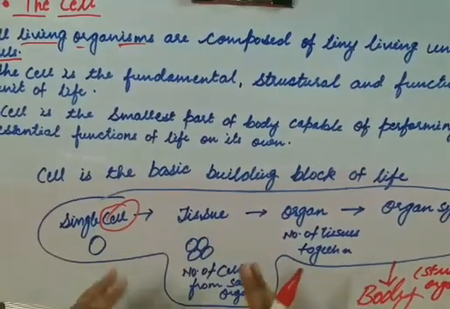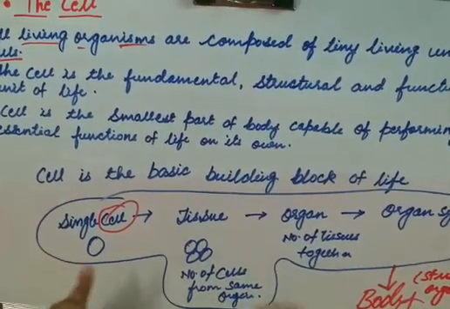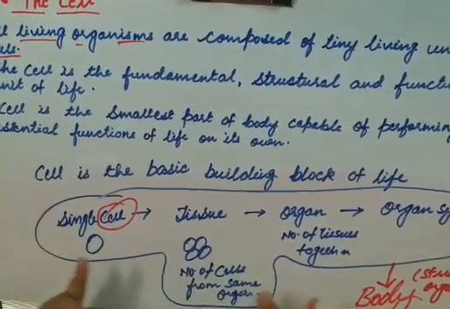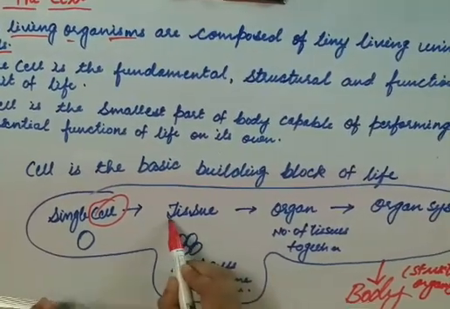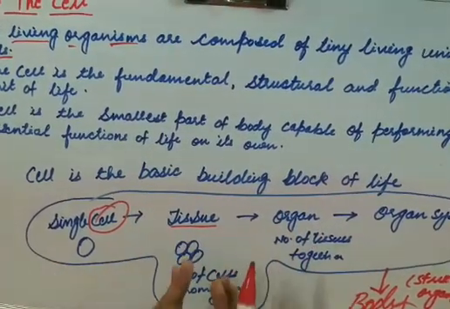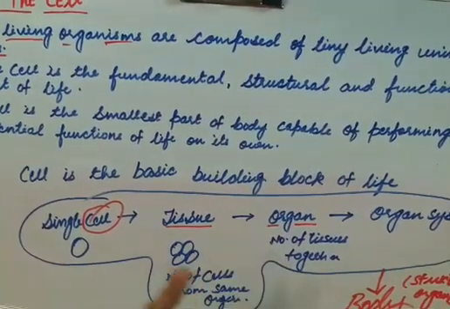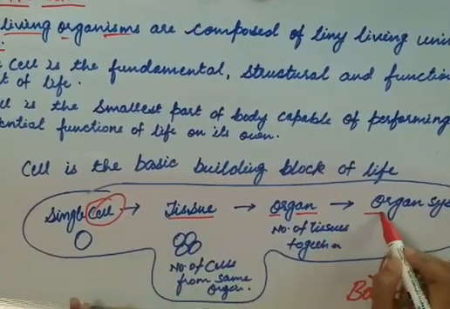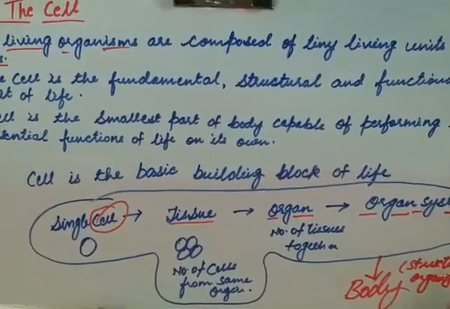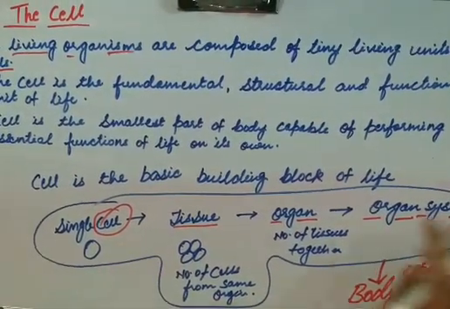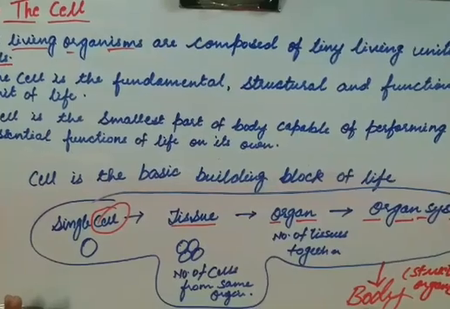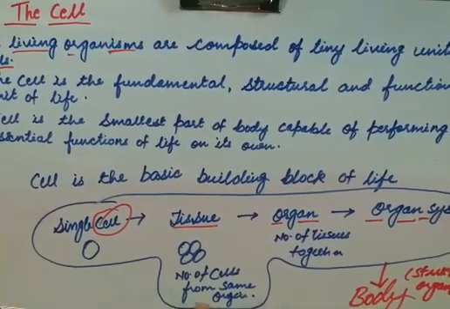So the cells that combine together from the same origin, performing a similar function, are known as tissue. Then a group of tissues will combine together to form an organ, and then those organs will combine together to form the organ system, and this whole will come together to form the body, a structural organization.